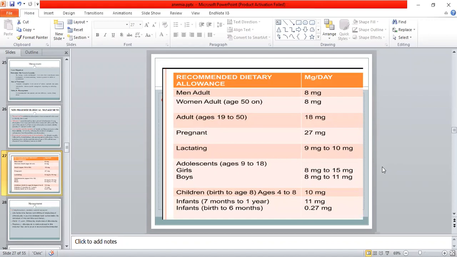day is required. For children aged 4 to 8, 10 mg is required, and in infants from the 7th month to the age of 1 year, 11 mg is required, and from birth to 6 months only 0.27 mg is required.